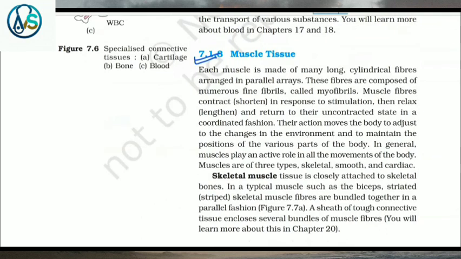7.1.3 Muscle tissue. Each muscle is made of many long cylindrical fibers arranged in parallel arrays. These fibers are composed of numerous fine fibrils called myofibrils. Muscle fibers contract, that is, shorten, in response to stimulation, then relax and return to their uncontracted state in a coordinated fashion.